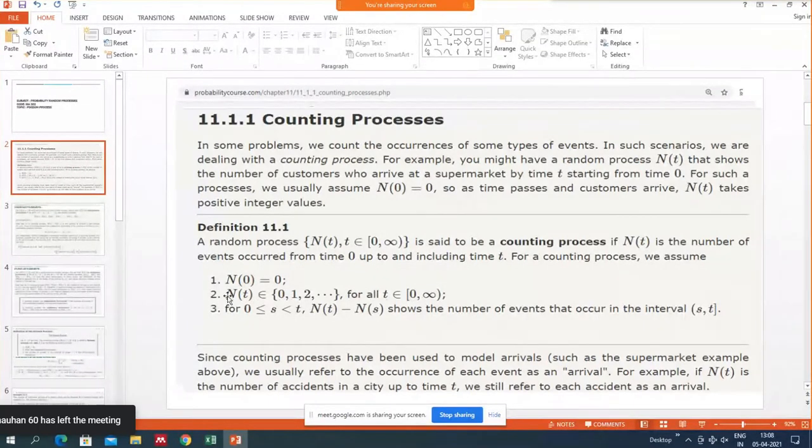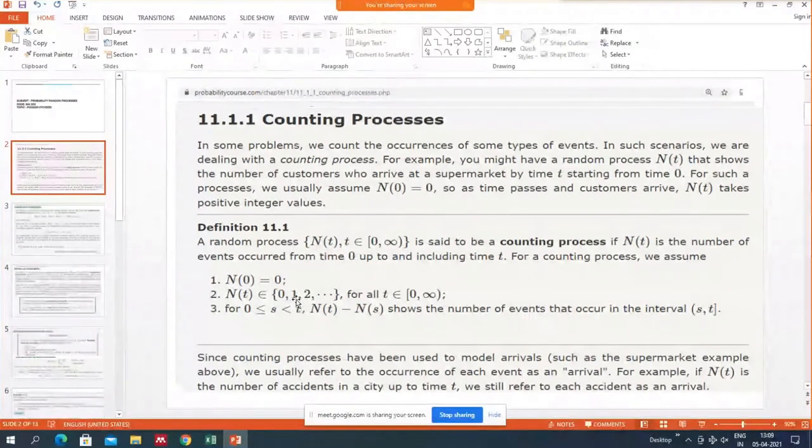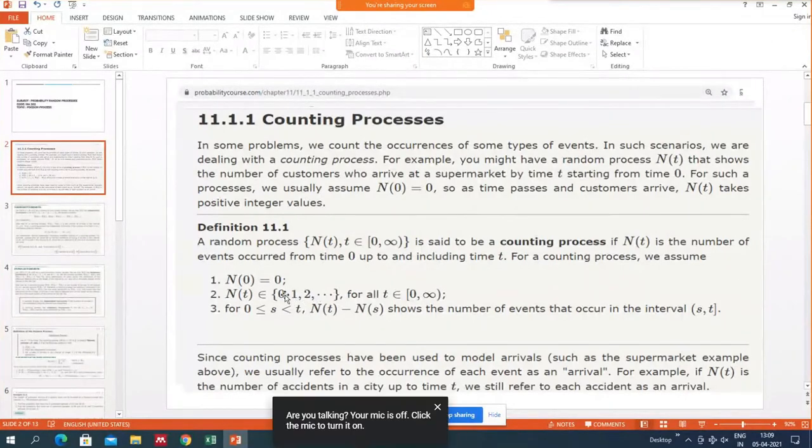And then we assume that Nt will have either 0 customers within the next 30 minutes, or maybe 1 customer comes in the next 30 minutes, maybe 2, maybe infinitely many customers can come within the next 30 minutes. So Nt can be anything from the set of whole numbers 0, 1, 2, up to infinity, for all t belonging to 0 to infinity.